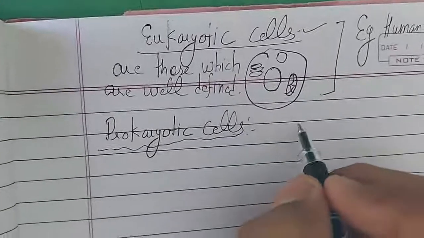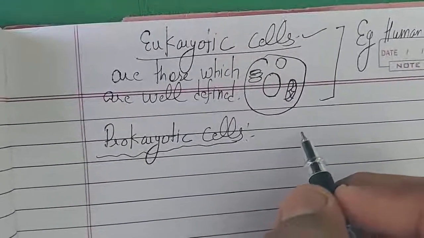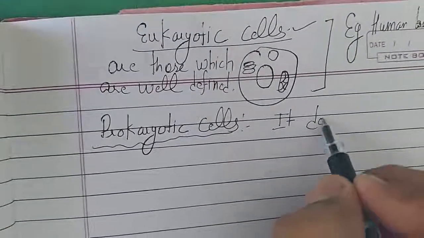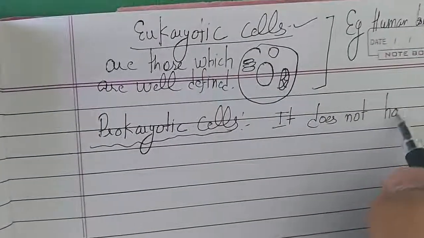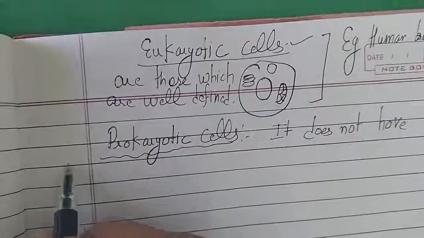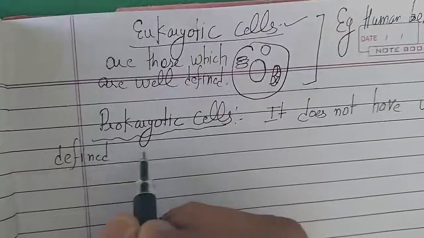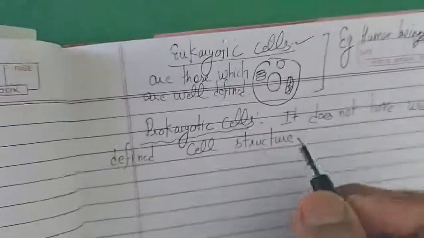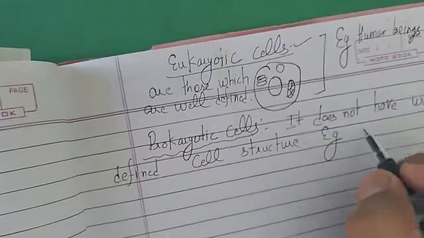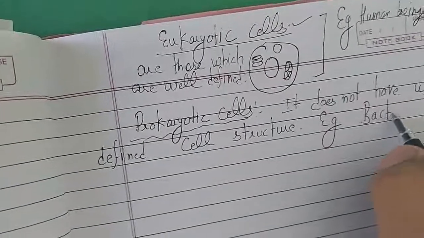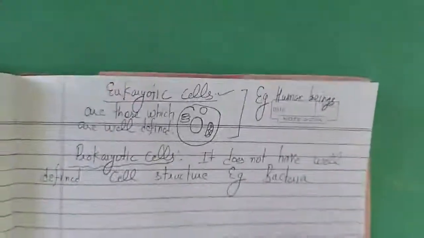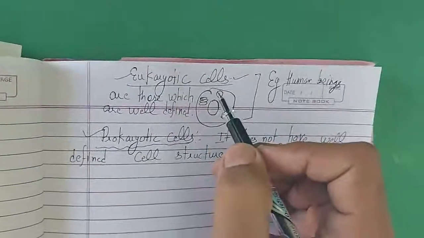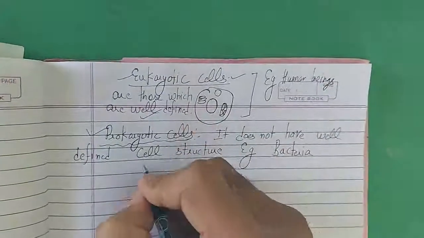The organelles will be touching each other, not well separated. So it does not have a well defined cell structure. Example is bacteria. So there is a difference. It can come in the question: what are eukaryotic cells and what are prokaryotic cells. Eukaryotic cells are well defined, and prokaryotic cells do not have a well defined cell structure.